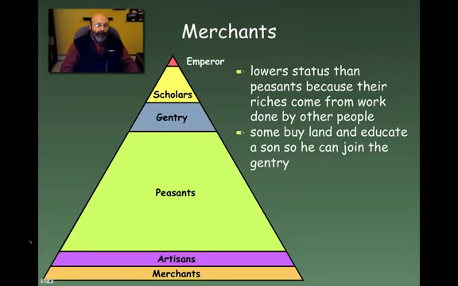Now, in addition to that, though, these guys had money, and so they could buy land, and as a result, they could actually educate their children. So, in particular, their sons. So if their sons could become educated, they could eventually move up the ladder to gentry so that they could eventually become scholars. So they may be at the bottom of society, but there is the opportunity for people to move up the chart.